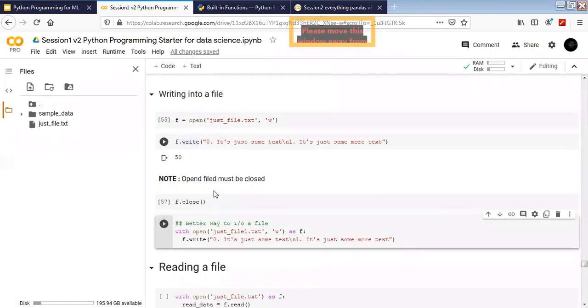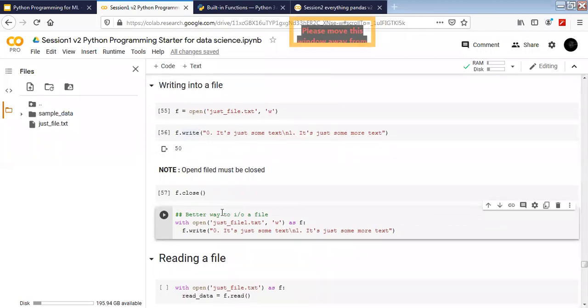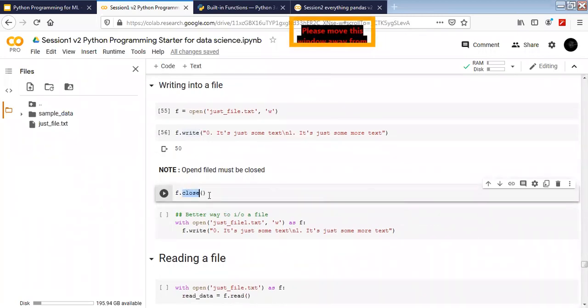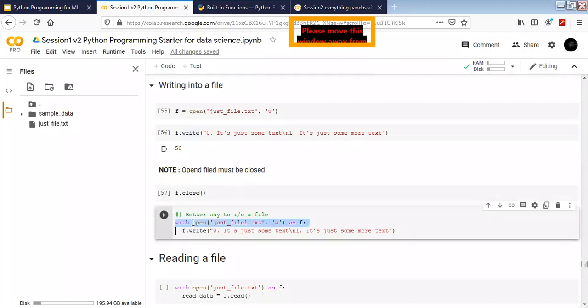Always we have to follow. Let's try to see what is the better way of doing that, because sometimes we are going to forget the close thing. So what happens in Python is it has given us a very special line: with, then utilize open here. Whatever you wanted to do with the open, you do that. And then you apply as space f and then colon. And in the next line, whatever you want to do with that file.